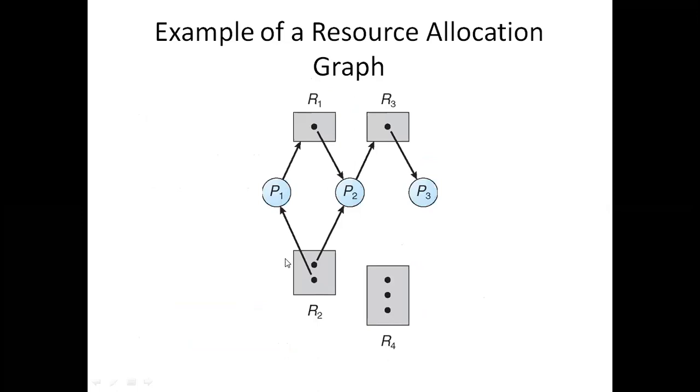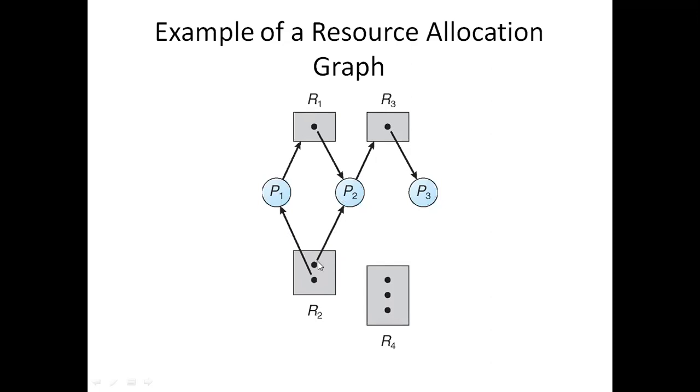And this is a resource allocation graph. If you have a resource allocation graph, you can easily identify whether there is a deadlock present in this particular system or not. Here, if you observe, P1 is waiting for the resource R1 and R1 is assigned to P2. P2 is waiting for the resource R3 and R3 is assigned to P3. And then there are 2 instances of R2. One is assigned to P1 and one is requested by P2.